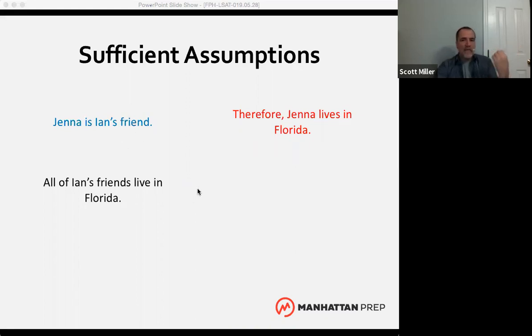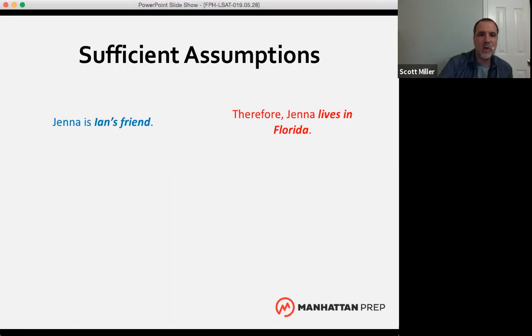So a very common feature of the arguments in sufficient assumption questions is there's a new idea in the conclusion. So remember, the premise is supposed to support the conclusion, right? The premise is supposed to be the evidence that convinces you the conclusion's true. But notice that the premise and conclusion are talking about two different things. They're both telling us about Jenna, right?